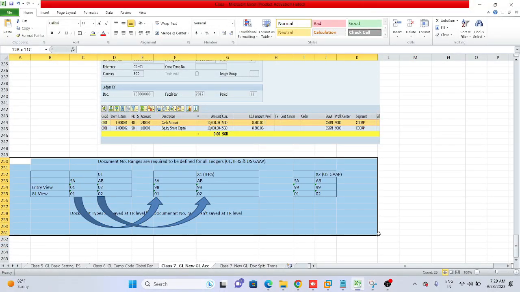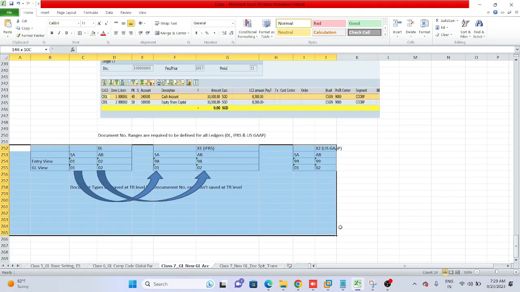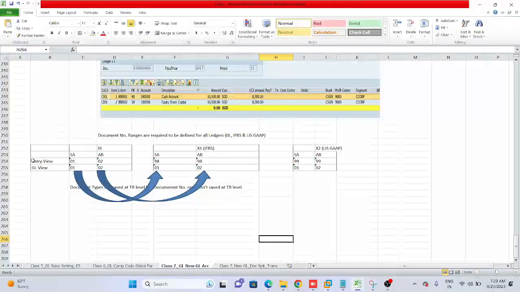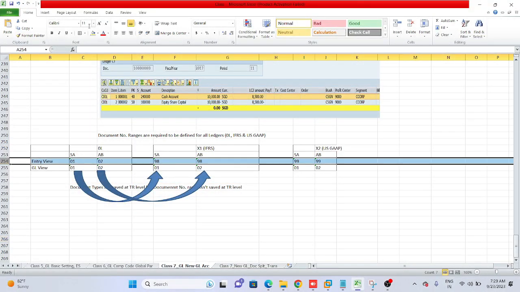I am not doing anything hidden. This entry view thing I am doing. One second, please.